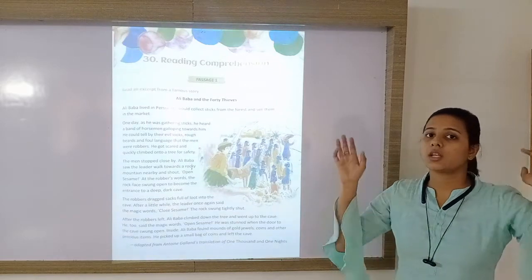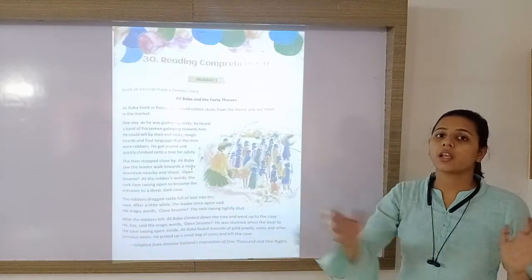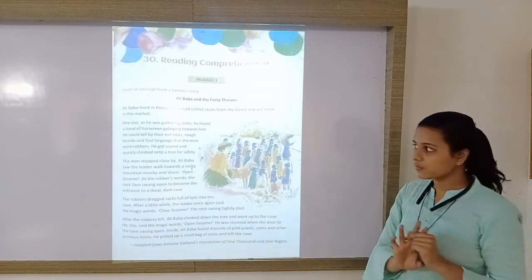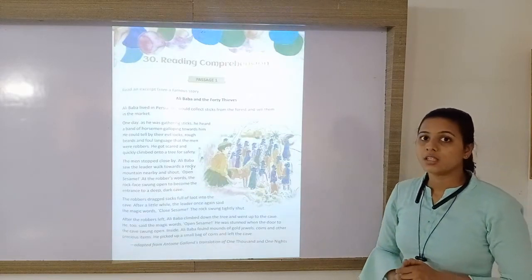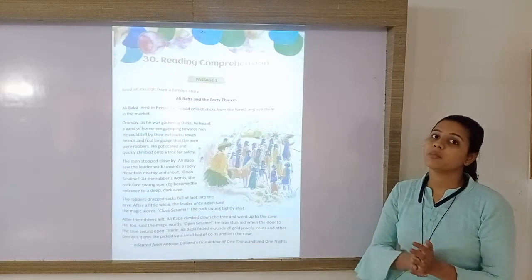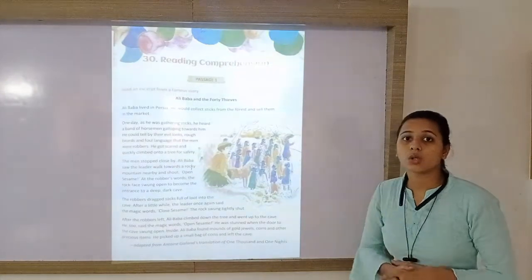And he again said, close sesame, and that rock moved aside again and closed the cave tightly. So in this way, he got the magical words by which he can get money, which was a loot done by robbers.